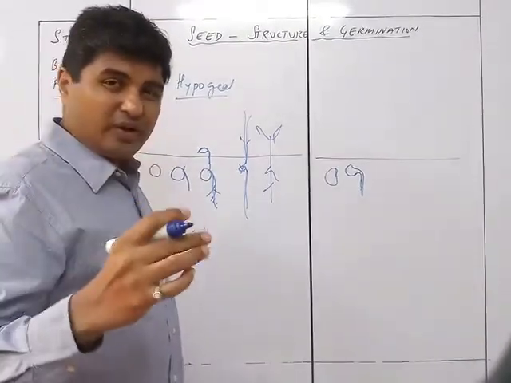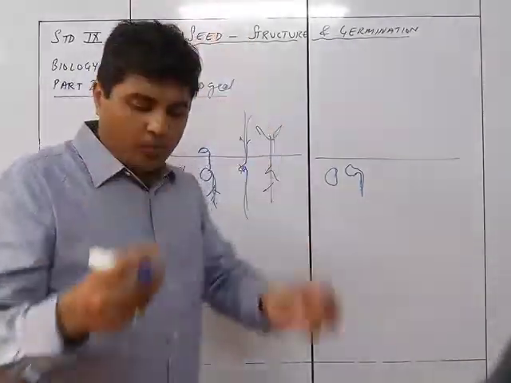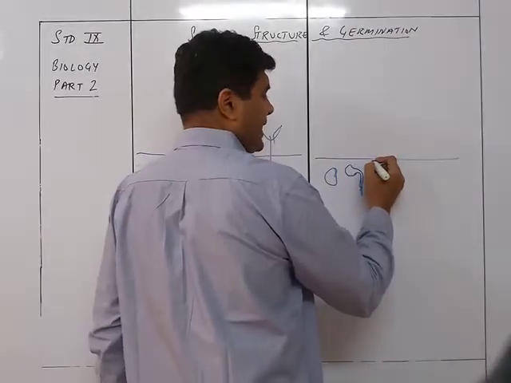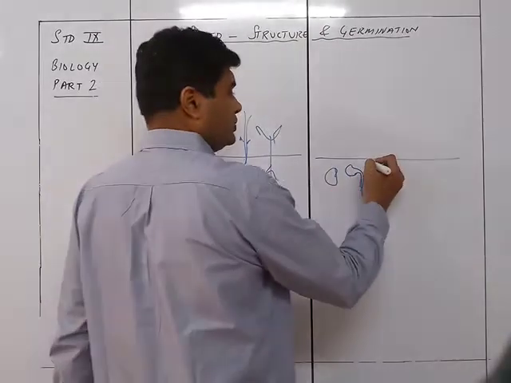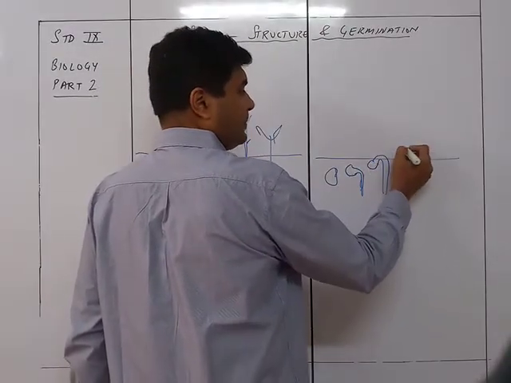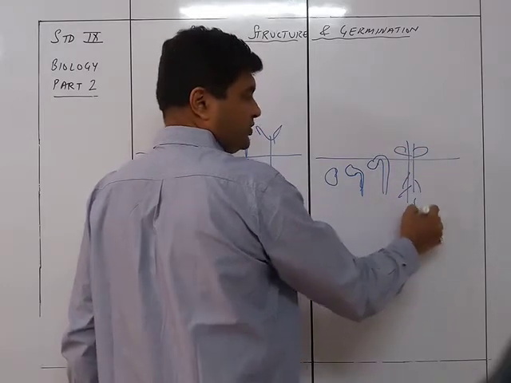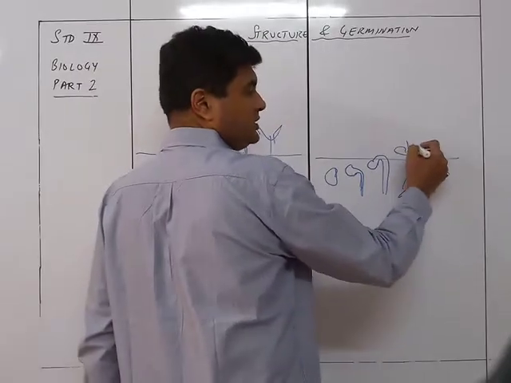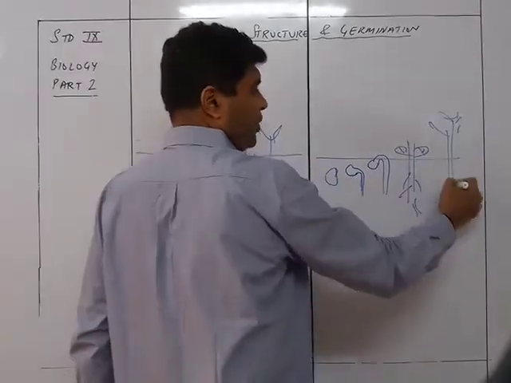So because of the hypocotyl, इसलिए क्या होता है, कि कॉटन धीरे धीरे धीरे सॉइल के ऊपर आने लगता है. So it comes outside and the seed coat gets removed and it is going to start coming outside. So it will be something like this, coming here like this, and then it completely comes outside. The two cotyledons are outside and the root system is over here, and finally the cotyledons are going to wither off and there will be a complete plant which is going to be formed like this.